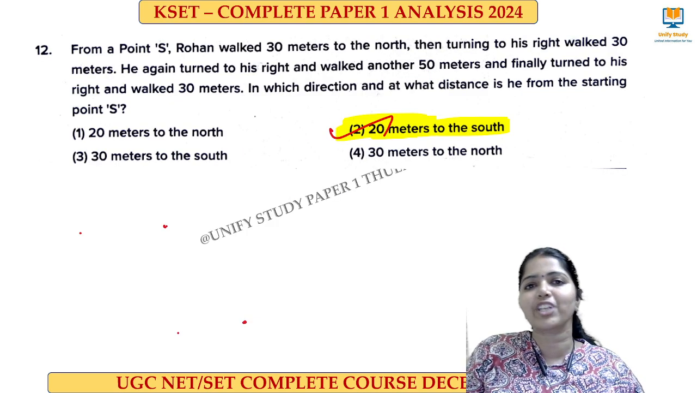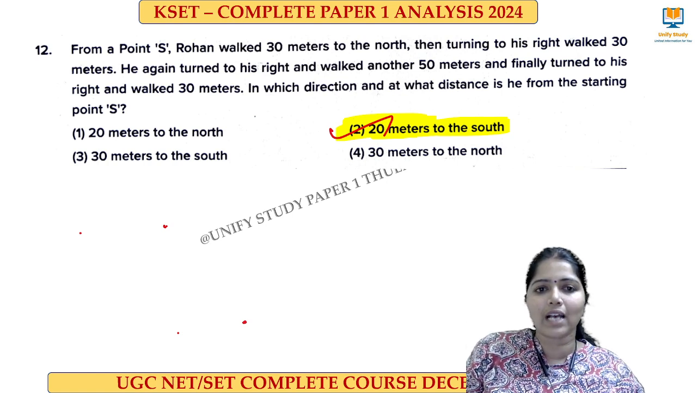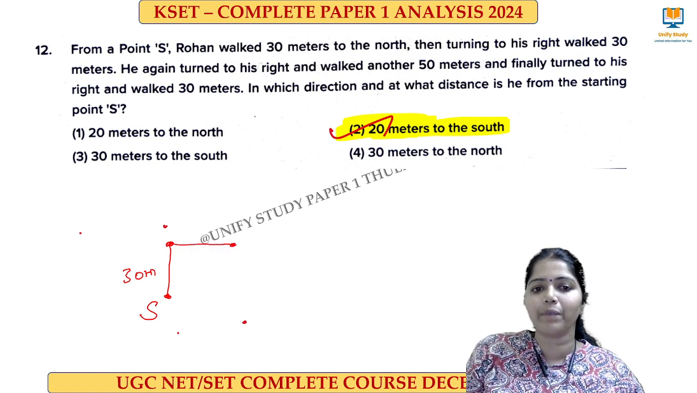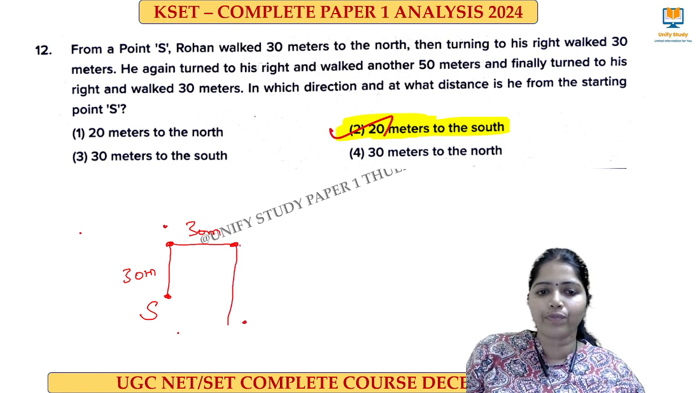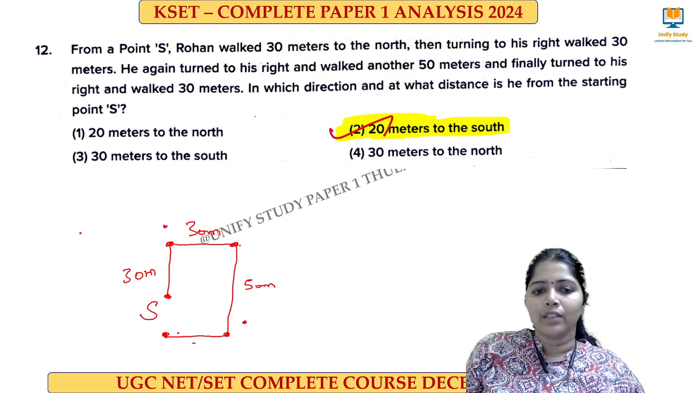Next question from direction sense test. So there is a person called Rohan and he is standing here. From this point he is moving towards north for 30 meters and then he turns towards his right. This is the right side, right? He walks for 30 meters again. And then from here he again turns right side and then walks for 50 meters. And from this side again he turns to his right and walks for 30 meters.